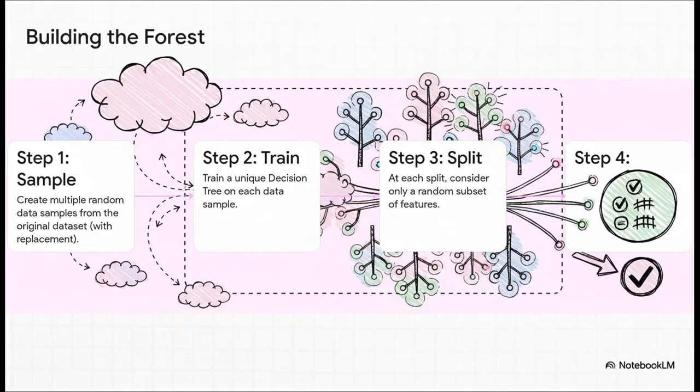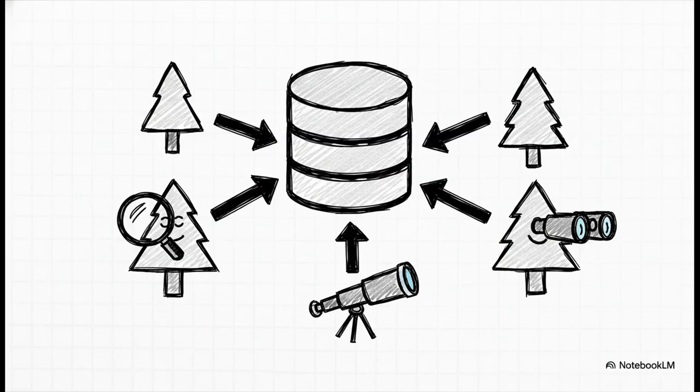So here's the high-level game plan. First, we're going to create a bunch of different random samples of our data. Then, we train a totally separate decision tree on each of those unique samples. But, and this is so important, as each tree is being built, we throw in another layer of randomness by only letting it see a subset of the features at each decision point. And finally, to make a prediction, we just let all the trees vote. The majority wins.